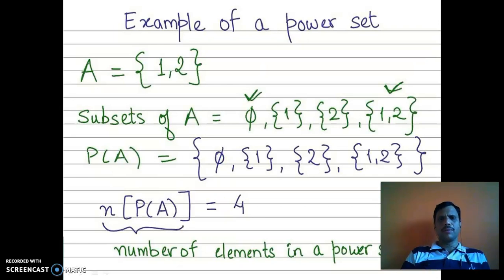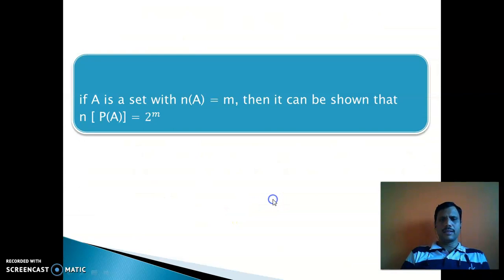Next is an example of a power set. Here we observe that for {1, 2}, the empty set is this set, singletons {1}, {2}, and {1, 2}. A power set can again be denoted as a set with curly brackets containing the elements. We observe that here there are 4 elements, so the number of elements in the power set is equal to 4. Then one more important concept: if A is a set with n(A) equal to m elements, then it can be shown that the number of elements in the power set is 2 raised to m.